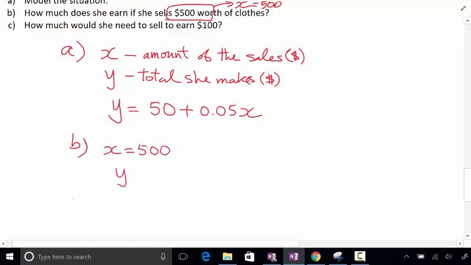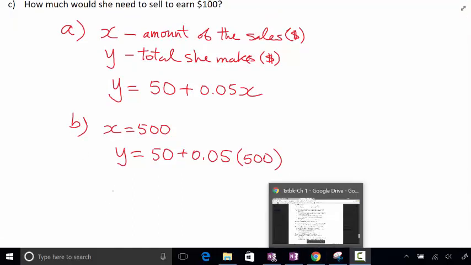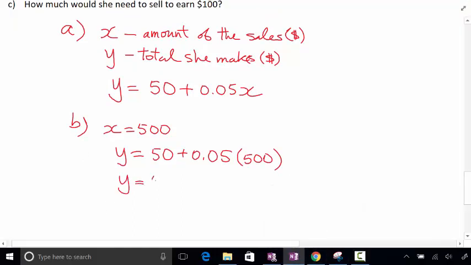Okay. So I write y. Do I know what y is now? No. So y equals 50 plus 0.05. Do I know what x is? I want to check. Yes, it's 500. So instead of x, I put 500. Okay. And then you solve it. All right, let's solve this. So y equals 50. And 0.05 of 500 was plus 25. And so if you add those together, you get 75.